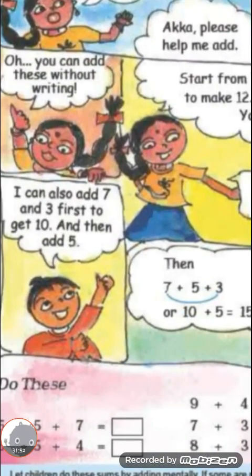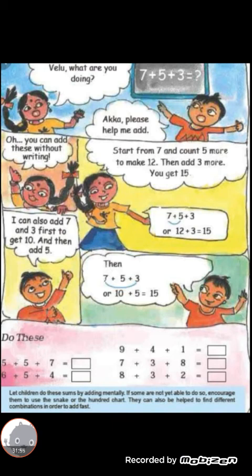Next you do this. Take your pencil and write. Here, 5 plus 5 plus 7. Also you can look at that snake picture and add, or you can do it mentally, children. Mentally means you keep the numbers in mind and use your fingers and add. I will show the answers. Children, how many of you got it correct? Yes, these are the answers, you take and write. You can do it mentally or use the snake and write. You can add using these 2 methods. Do you get it, children?